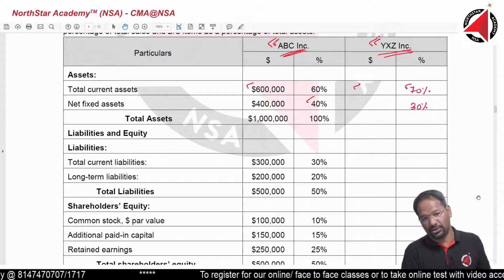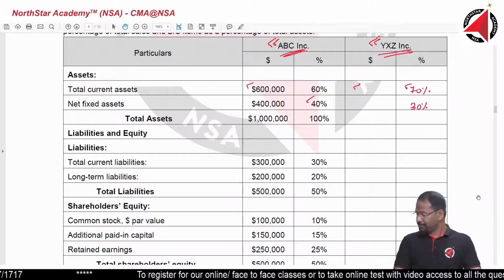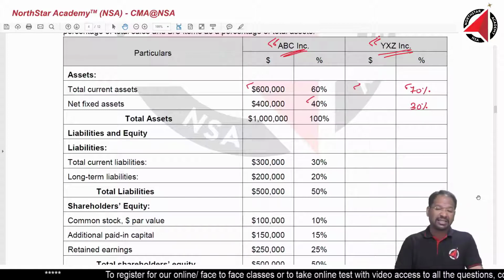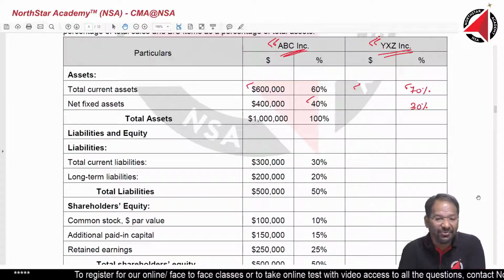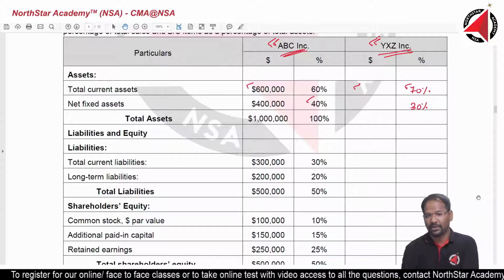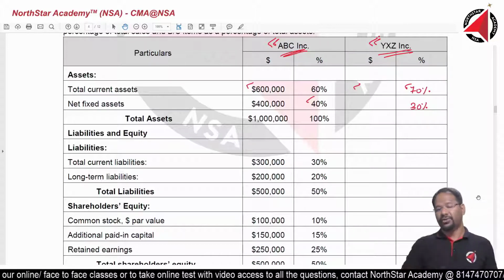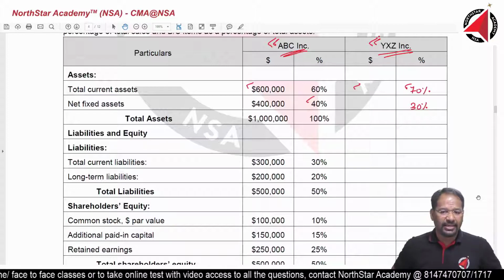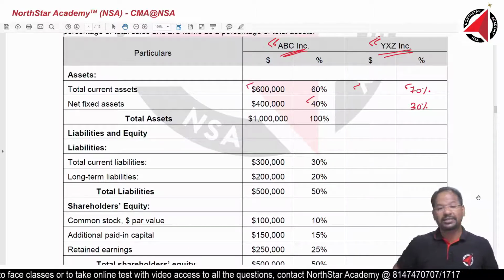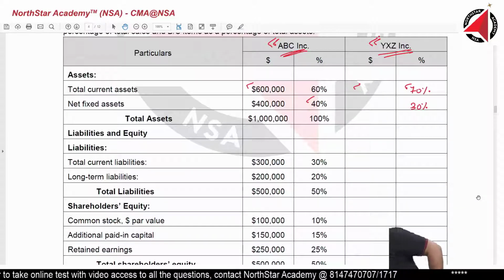I told you one number is taken as a base amount. To convert this into percentage, I want all of you to take up a calculator. We use a specific type of calculator, because every type of calculator is not allowed in the CMA exam. So I want all of you to use one particular type of calculator which has been permitted for carrying in the CMA class. I will share that calculator with you.